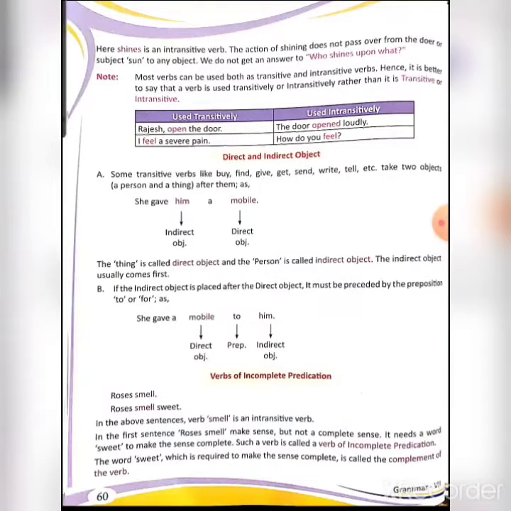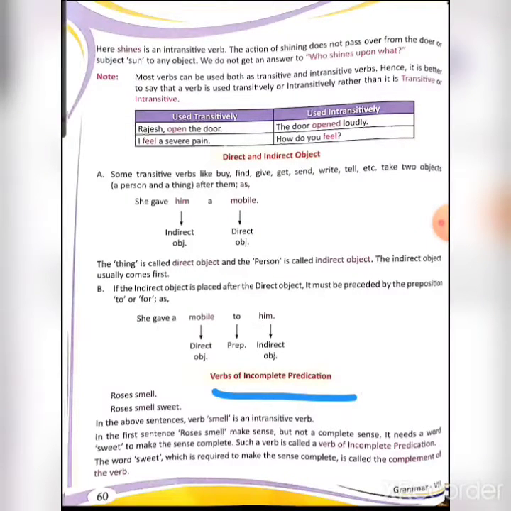Now next, verbs of incomplete predication, like roses smell. Roses smell sweet. So in the above sentences, the verb smell is an intransitive verb. How? Because in the first sentence, roses smell makes sense but not a complete sense.